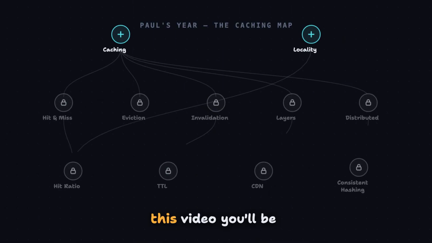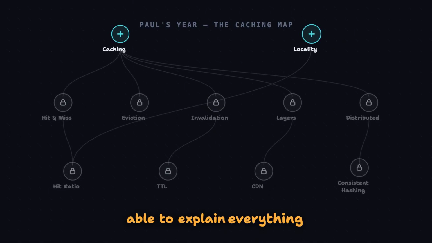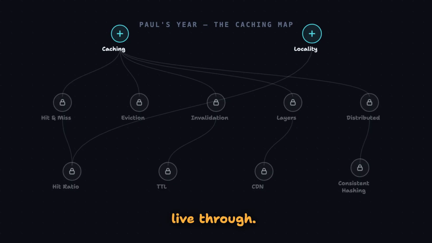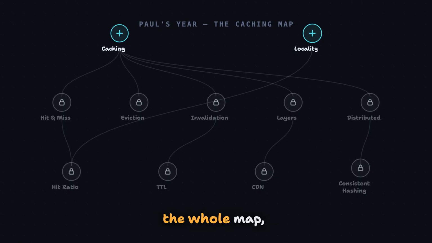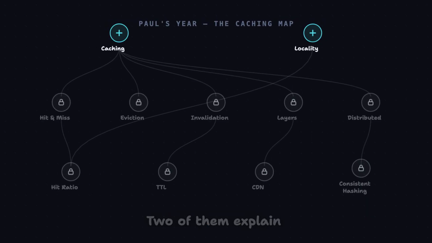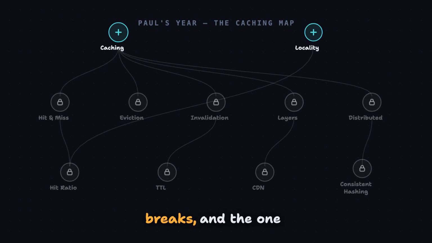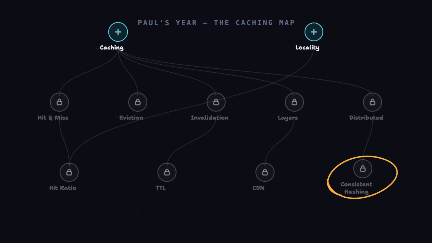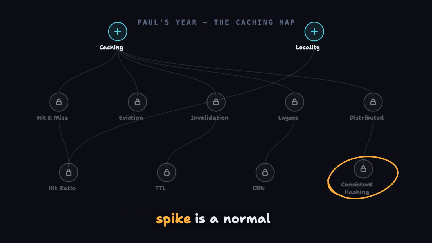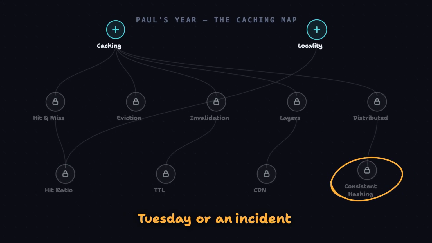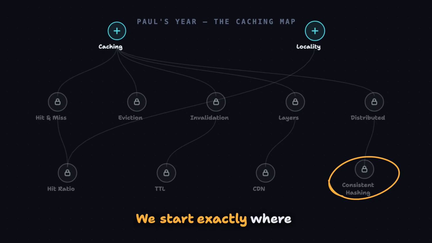By the end of this video, you'll be able to explain everything Paul is about to live through. This is caching, the whole map, 11 concepts. 2 of them explain why caching works, and 5 explain how it breaks, and the one at the bottom decides whether Paul's next traffic spike is a normal Tuesday or an incident report. We start exactly where his trouble started.